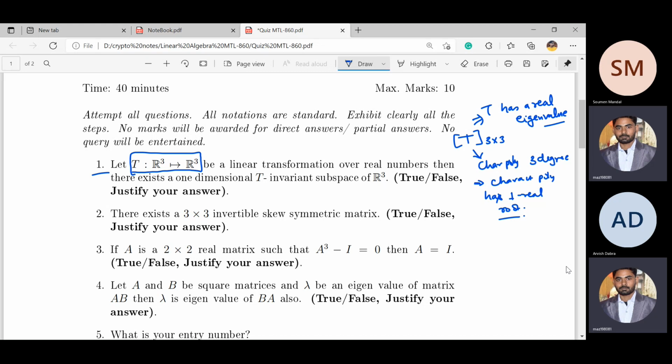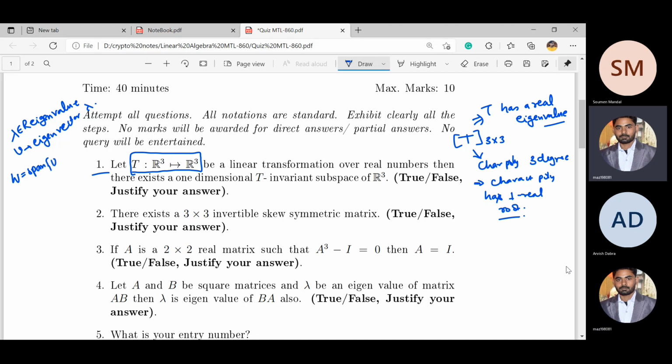So let lambda be the real eigenvalue and V is the eigenvector corresponding to lambda. Now we claim that W, the span of V, is a T-invariant subspace of R3 of one dimension.